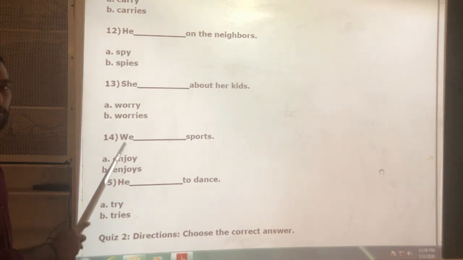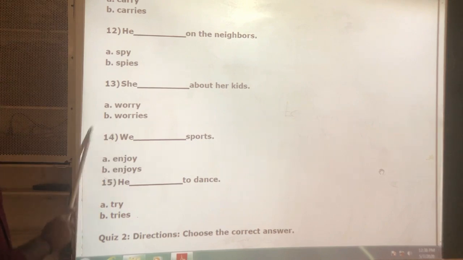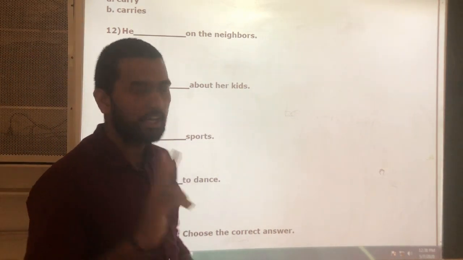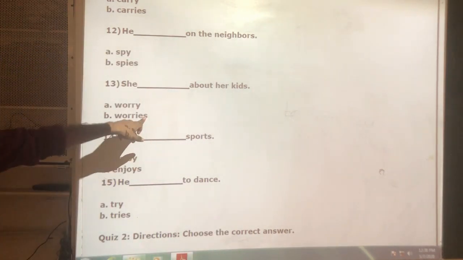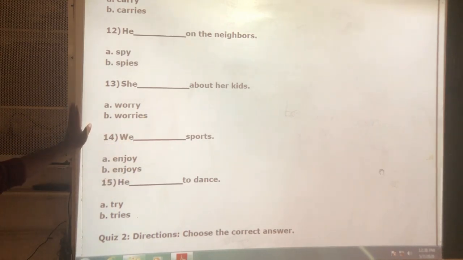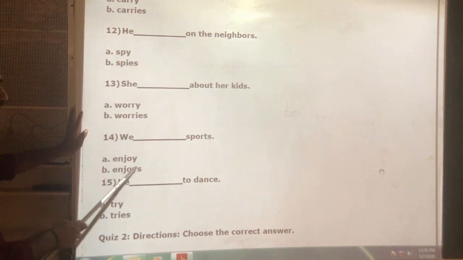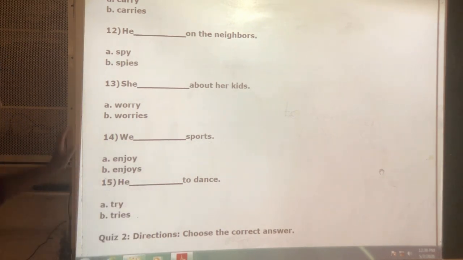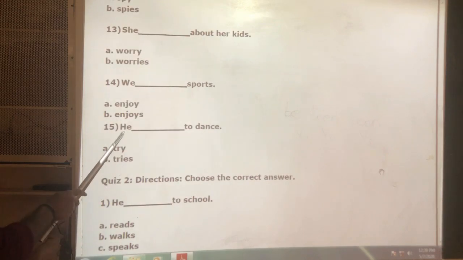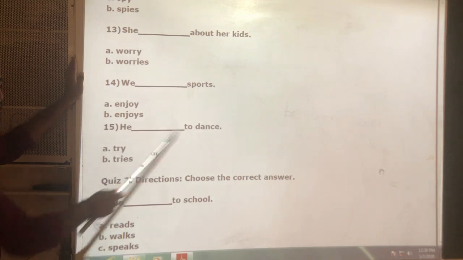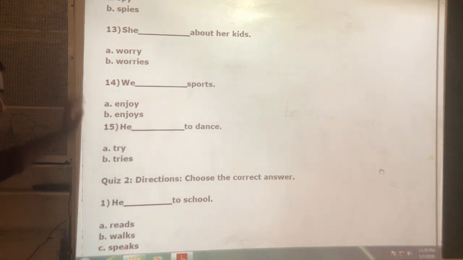So we is first person. For first person, we don't add any s or es to the verb. Remember, only for third person singulars we add s or es to the verb in simple present tense, and not to any other subjects. So, we enjoy sports. This is the correct one. Next, 15th one. He ____ to dance. It means he tries to dance, because this is third person singular.